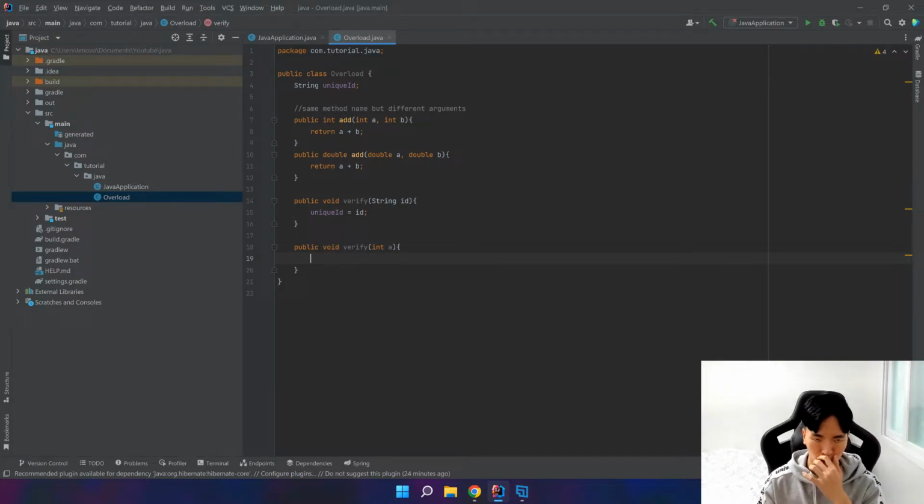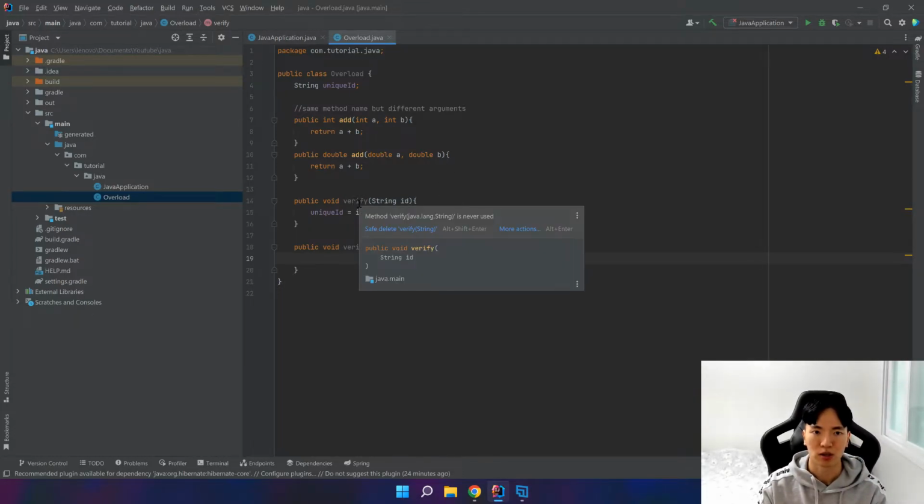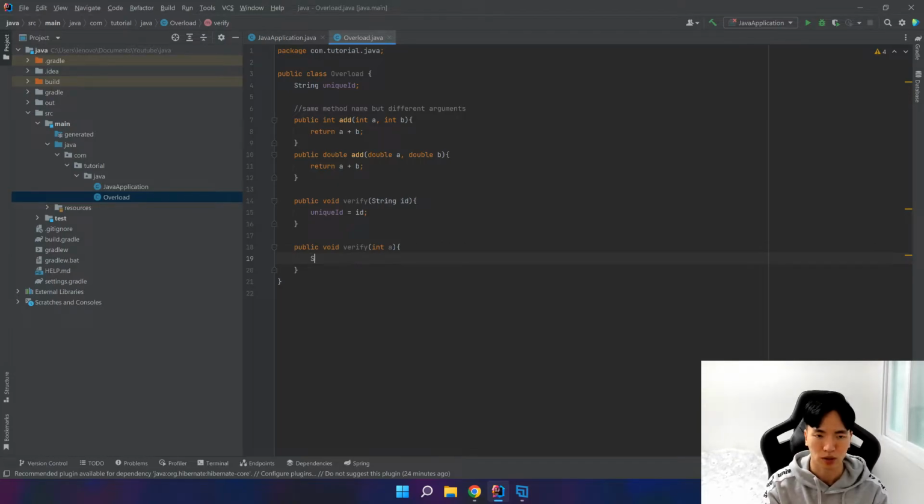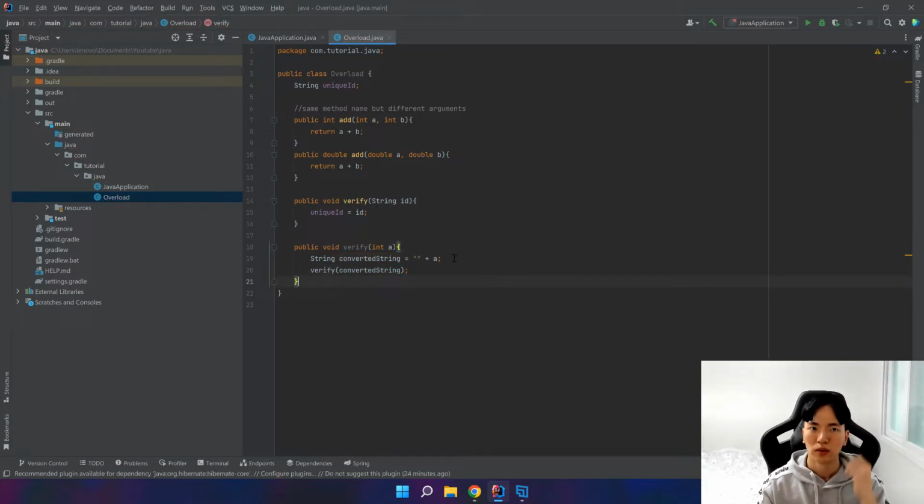Now how do we do this? Well, first we need to convert the integer to a string and use this method. So let's convert it. Converted string, plus a, and we call this method, and we pass the converted string. Okay, so those were the two examples.